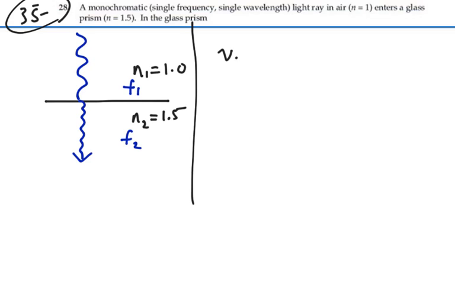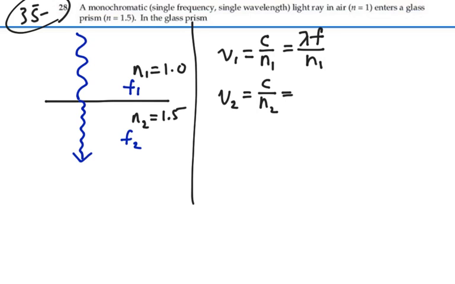Hence, the velocity in medium 1 is equal to the velocity of light in a vacuum over the index of refraction of medium 1. This would be the wavelength of light in a vacuum times the frequency in a vacuum over the index of refraction of medium 1. And if I look at medium 2, that velocity will be the speed of light over the index of refraction of medium 2, which is the wavelength times the frequency in a vacuum divided by the index of refraction of medium 2. If I were to divide both of these equations,